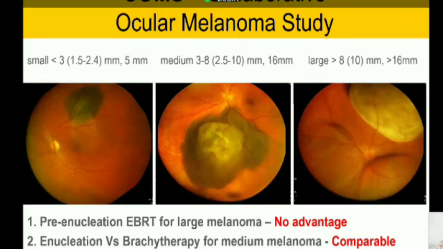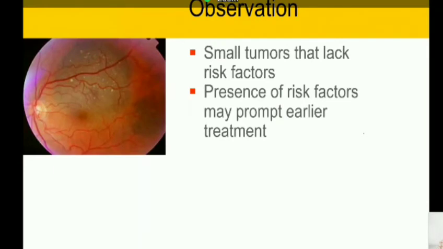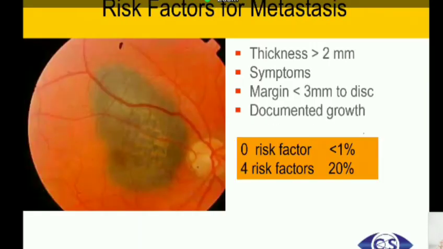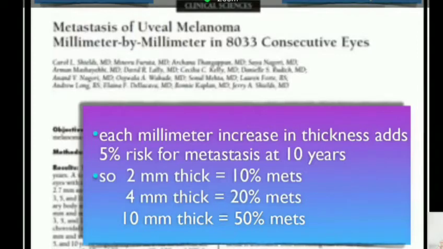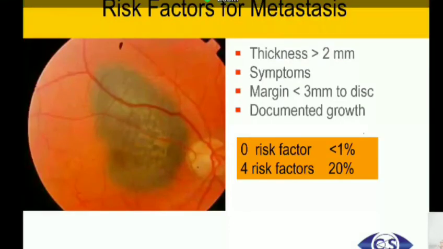And for small melanoma, COMS said observation is possible, but it is not acceptable now because of what Kivela found in his very classic article, that the melanoma metastasizes when it is about 2 millimeter in thickness. This is also elicited in the Shields paper, where thickness more than 2 millimeter is at a higher risk for metastasis.